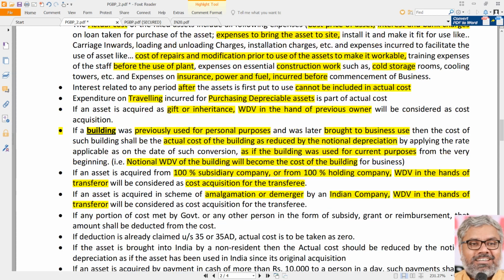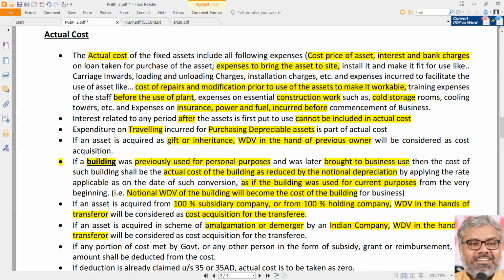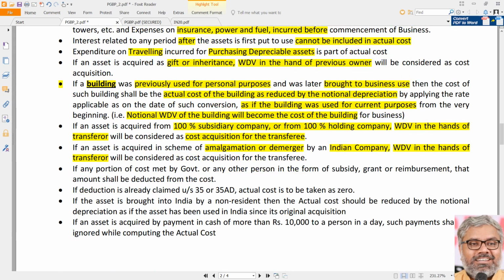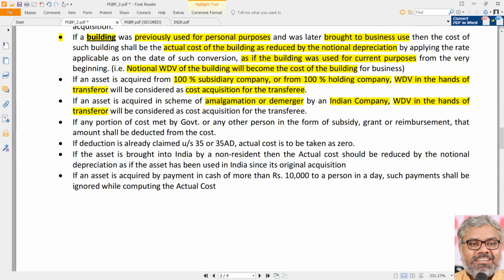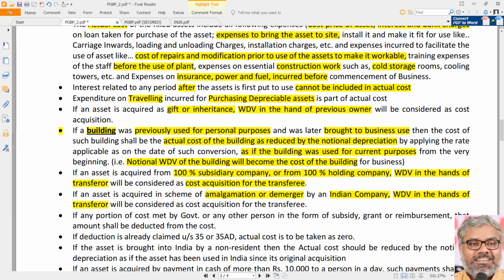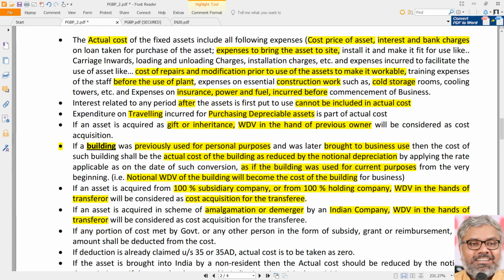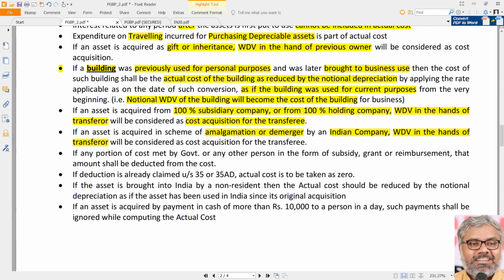Many people have done wrong answers just by applying this provision unnecessarily. Don't do that. That is a very important aspect. So gift, inheritance, subsidiary holding, amalgamation, demerger, all three on one side. Building previously acquired and used for personal purposes, now converted to business use, is a different scenario.